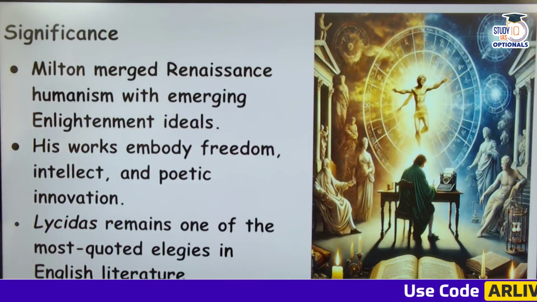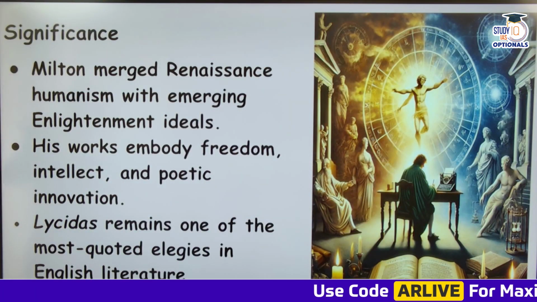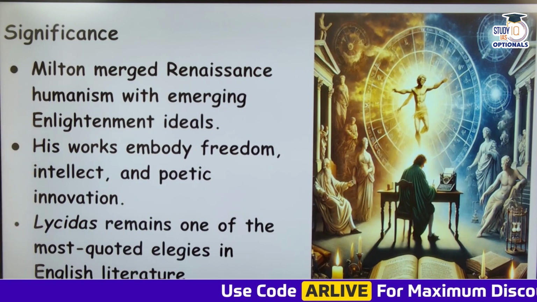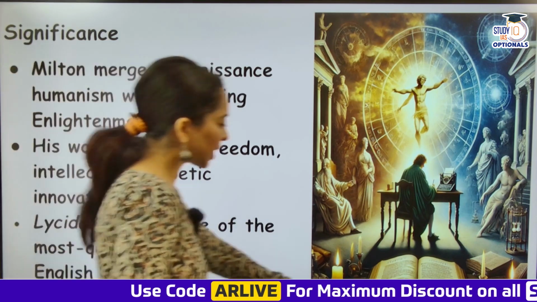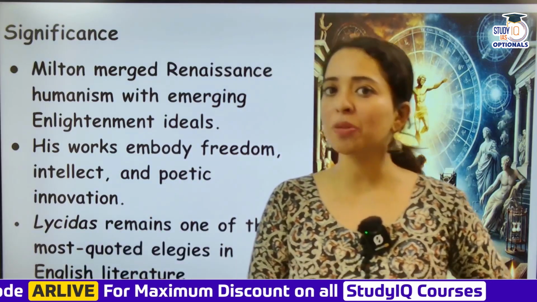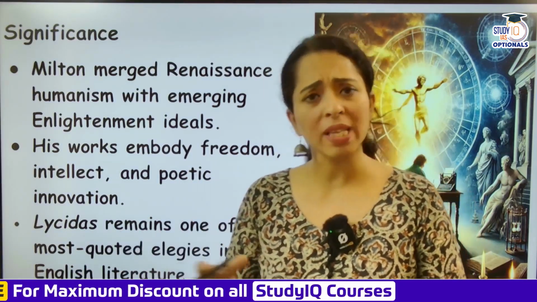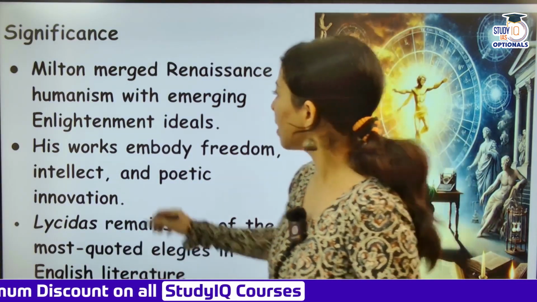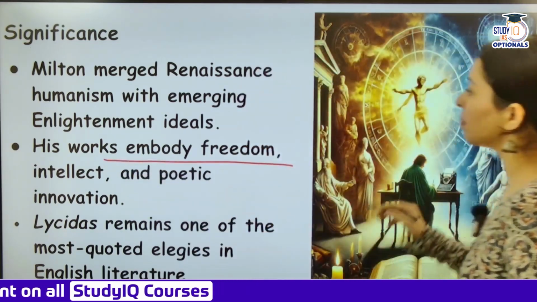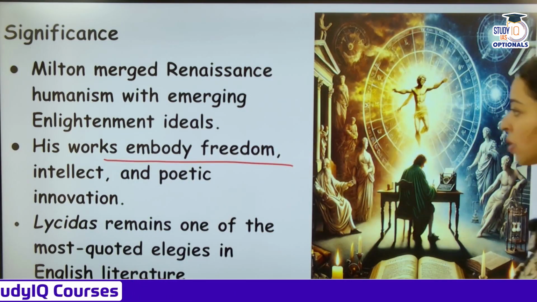Then you have the significance. Milton merged Renaissance humanism with emerging Enlightenment ideals. This is the significance: the last of the Renaissance poets amalgamated very well with the Enlightenment ideals that were emerging. And his works embody freedom, intellect and poetic innovation.